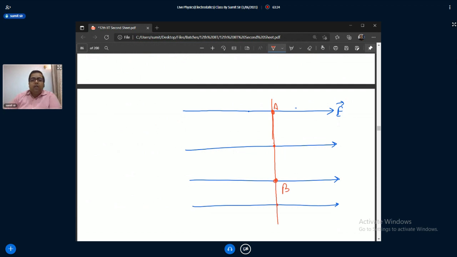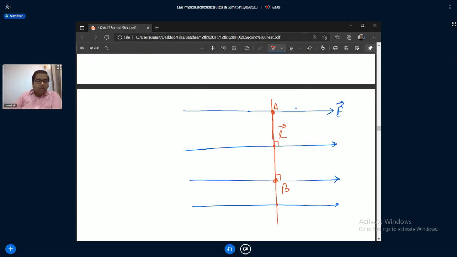If you take L vector, E dot L vector is 0, because it's perpendicular. So if I move any charge perpendicular to electric field, the work done is 0. That means it is equipotential surface.